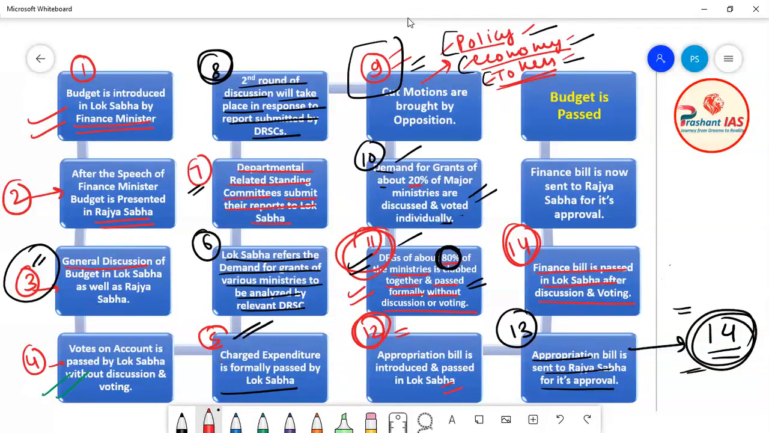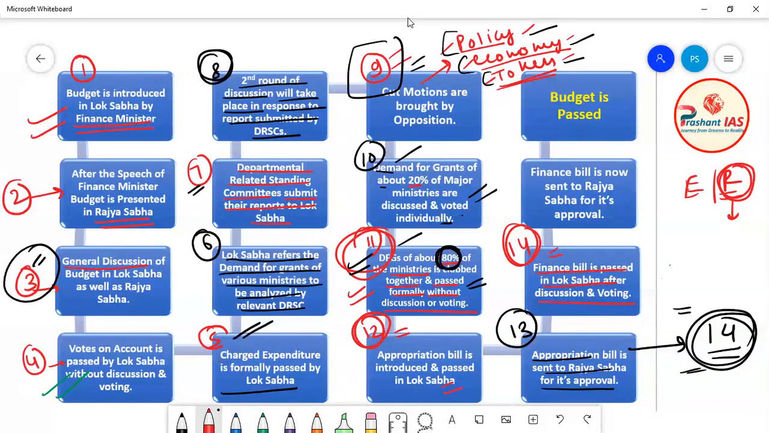I told you that in the budget there are two things: the expenditure part and the revenue part, or the receipt part, of the government. This finance bill actually contains the receipt part of the budget. Receipt part means it contains all the taxes which the government of India will impose in the coming financial year. So in the 14th step, once the appropriation bill is passed, the finance bill is taken up in Lok Sabha. The discussion will go on, then the voting will go on, and finally the finance bill will be passed by Lok Sabha.